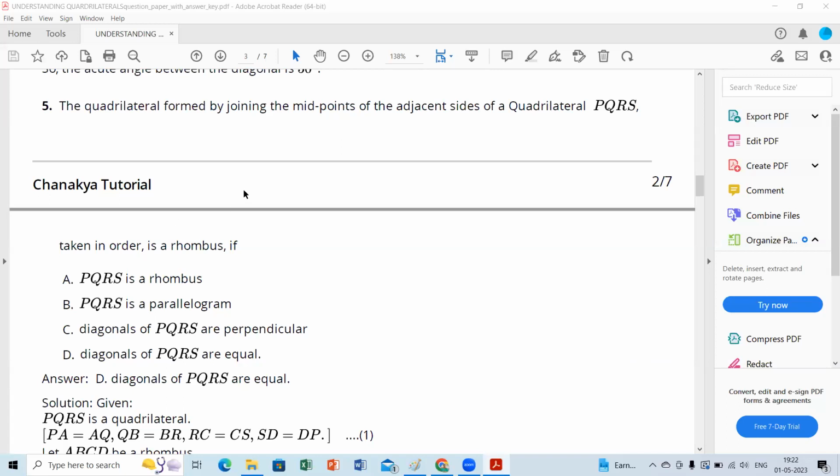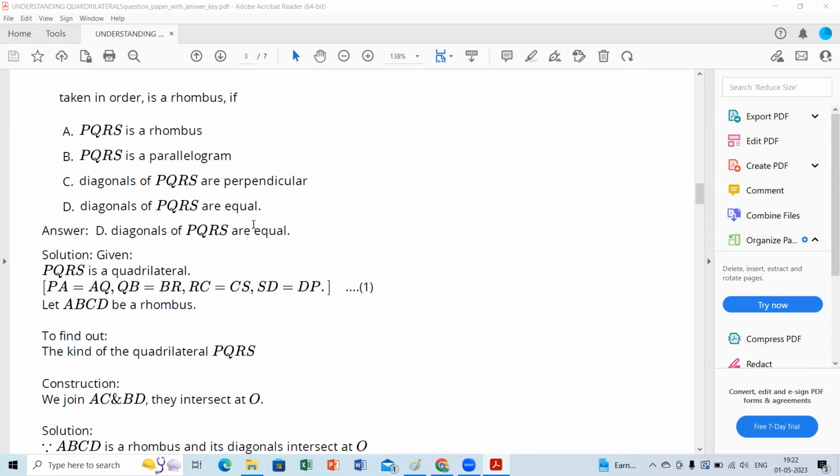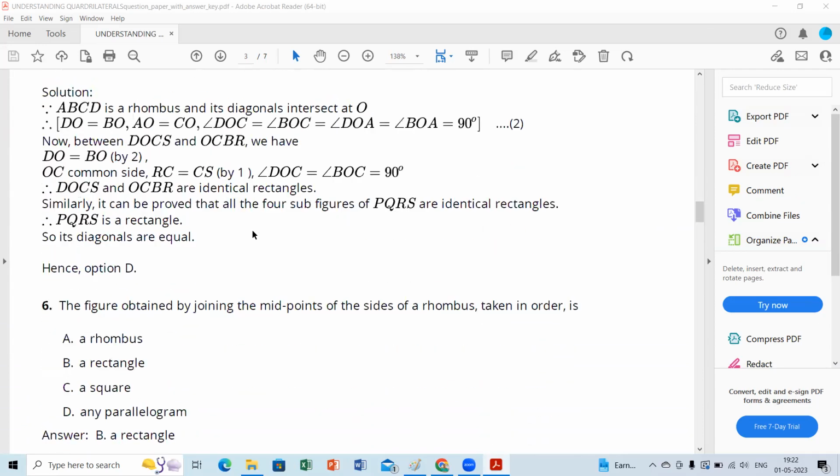The quadrilateral formed by joining the midpoints of adjacent sides of a quadrilateral is always a rectangle, children. What is the option given here? In the rectangle, the diagonals of PQRS are equal. You have to remember the question part. Option D is correct here.